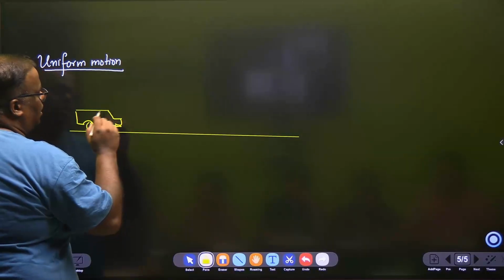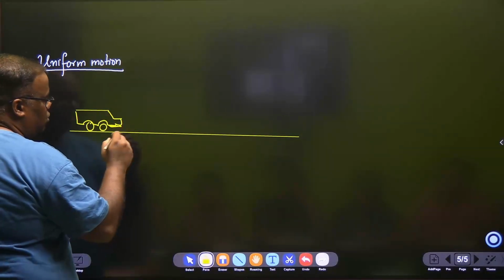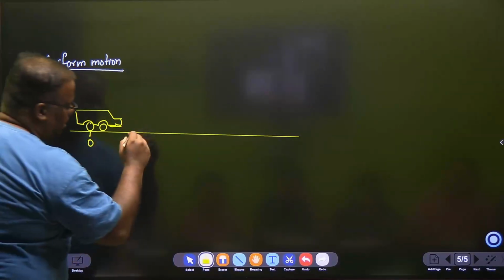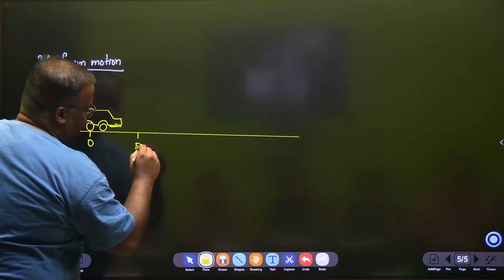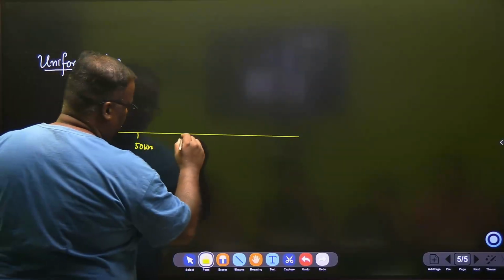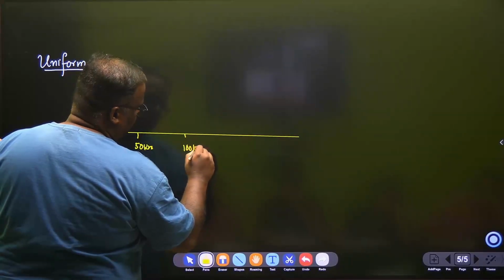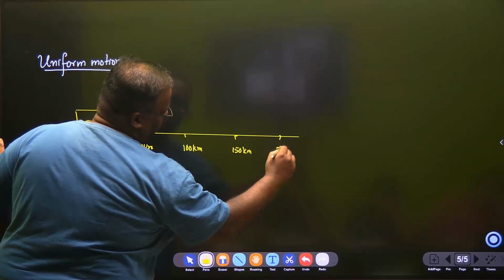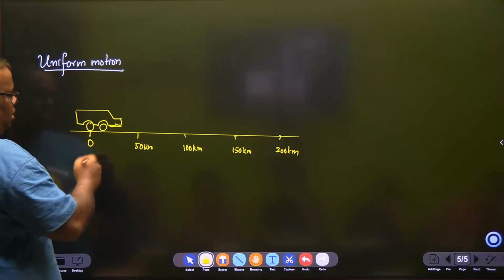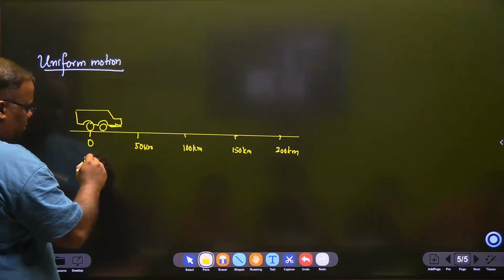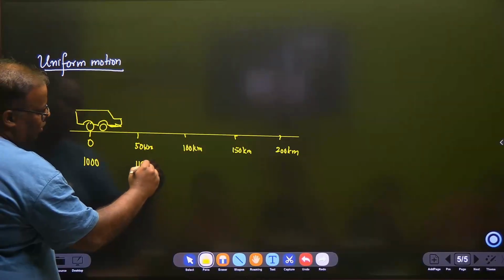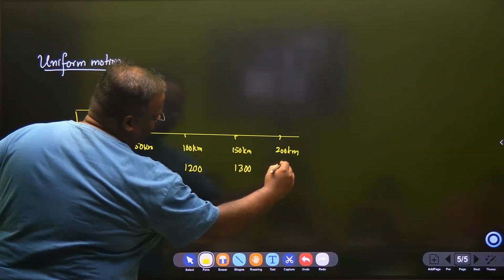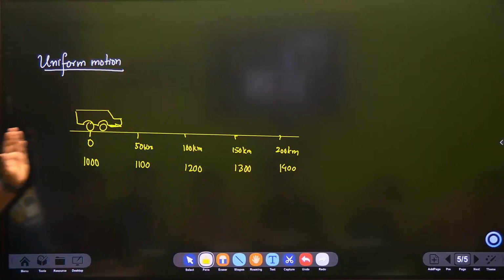Let's say suppose you have a vehicle, and it's traveling in such a manner that, let's take this as 0, this as 50 kilometers, then 100 kilometers, 150 kilometers, 200 kilometers. Time was 10 o'clock in the morning, 11 o'clock, 12 o'clock, afternoon 1 p.m., 2 p.m.